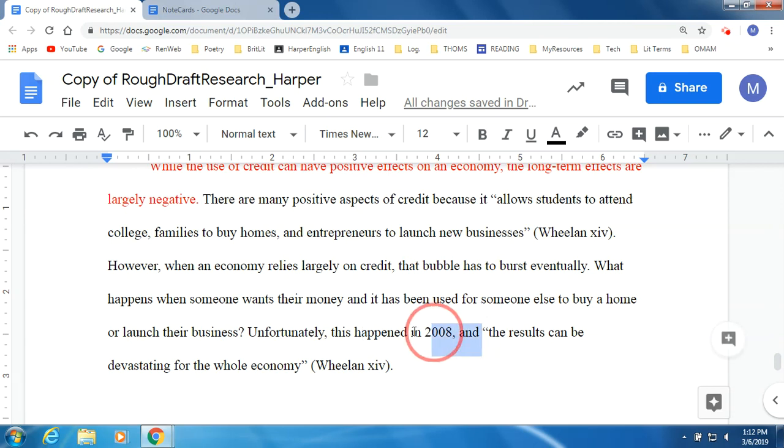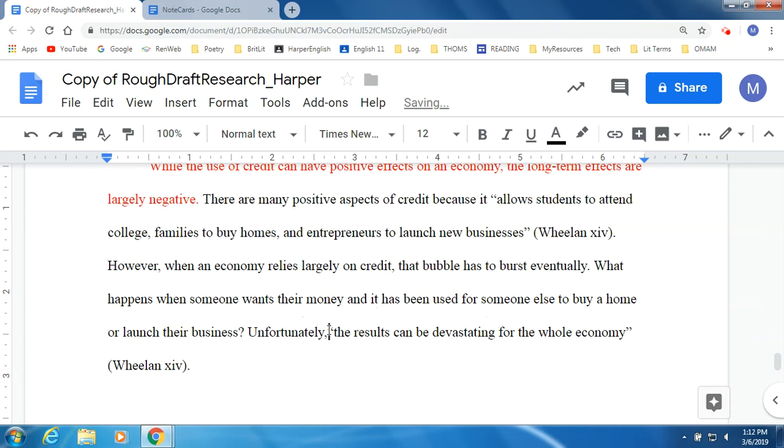So here's what I'm going to do. Unfortunately, the results can be devastating for the whole economy, which is exactly what we saw in the United States in 2008. Now I think it works.